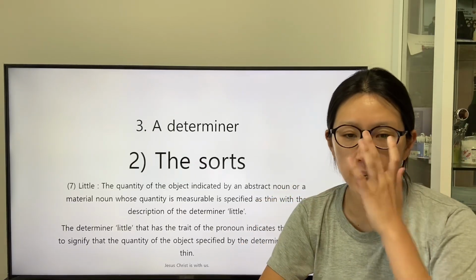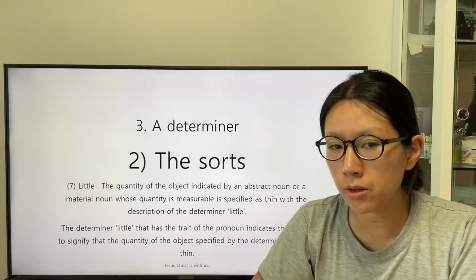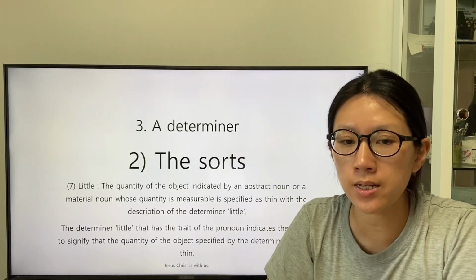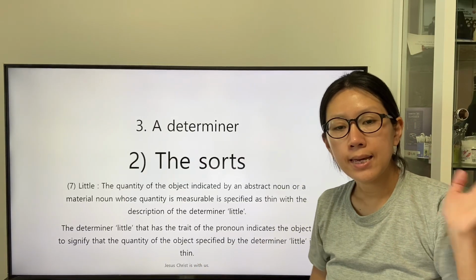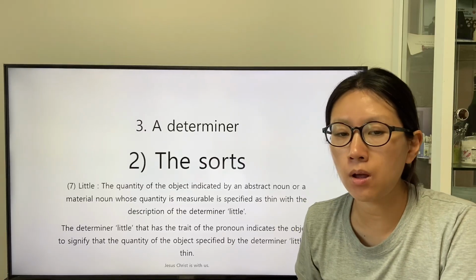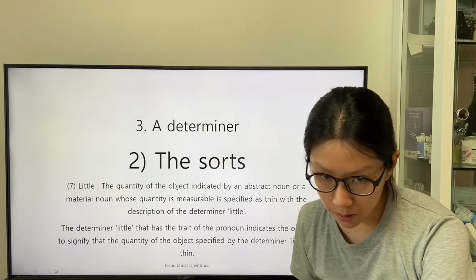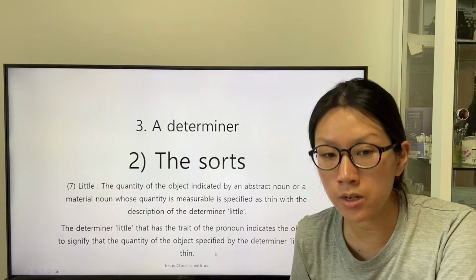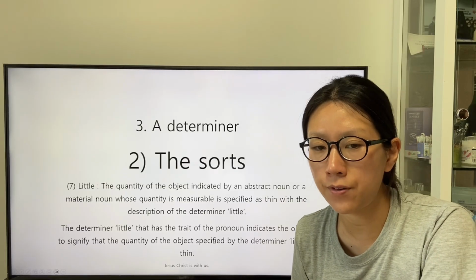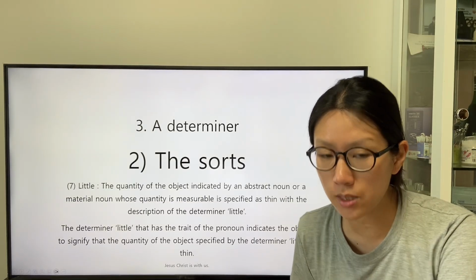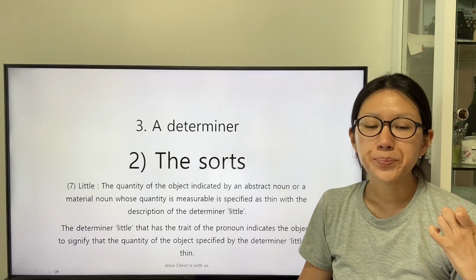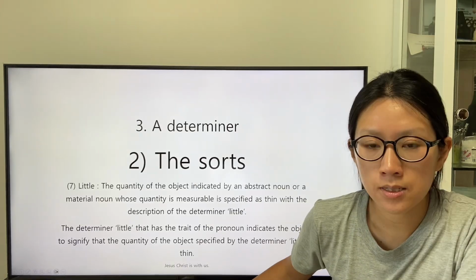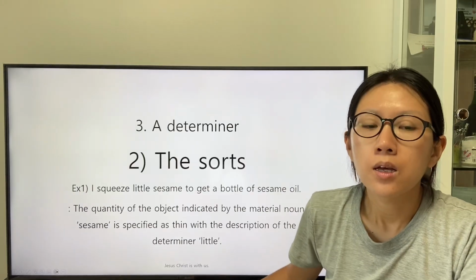The quantity of the object indicated by an abstract noun or material noun whose quantity is measurable is specified as thin with the description of the determiner little. The determiner little has the trait of the pronoun, indicates the object, and signifies that the quantity of the object specified by the determiner little is thin.